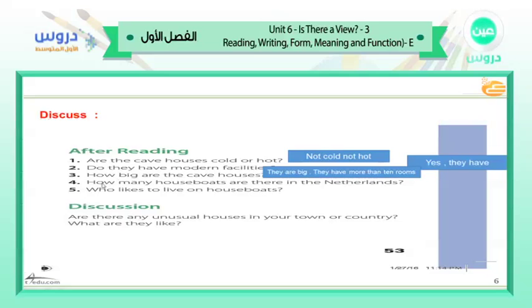The fourth question is about how many houseboats there are in the Netherlands. I think there are more than 10,000. There are more than 10,000 houseboats.